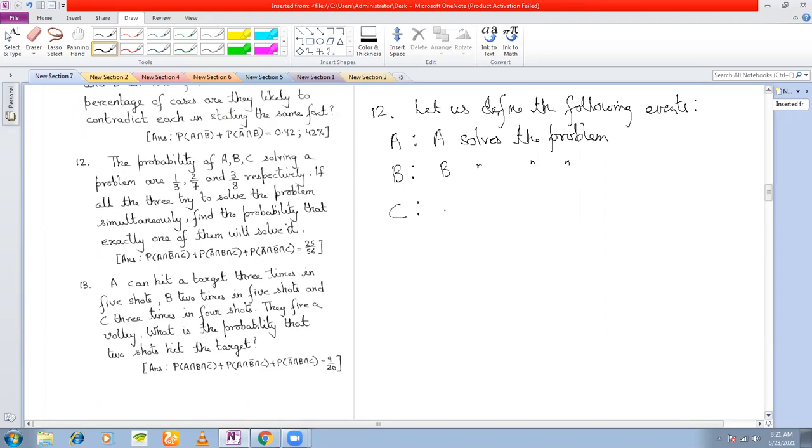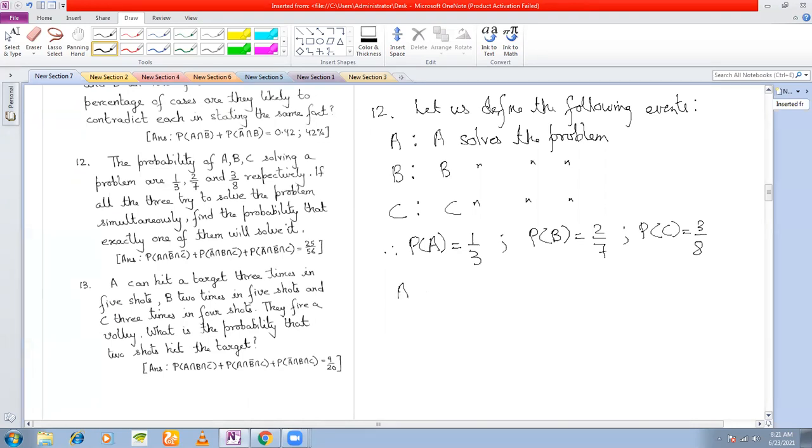C solves the problem, right? Therefore, what are the probabilities given? The probability that A solves the problem is 1/3. Probability that B solves the problem is 2/7. And the probability that C solves the problem is 3/8, right?